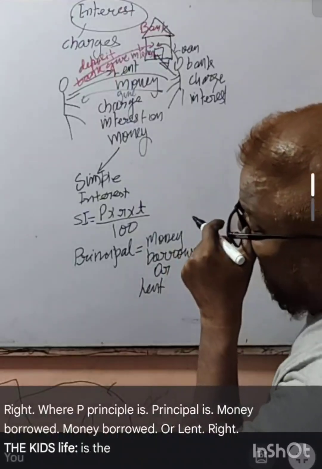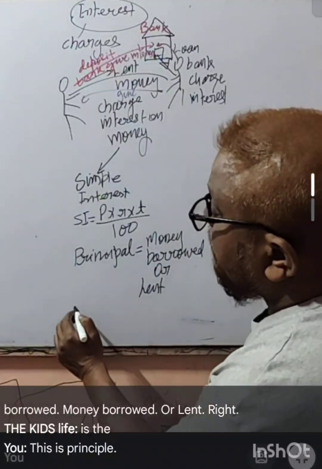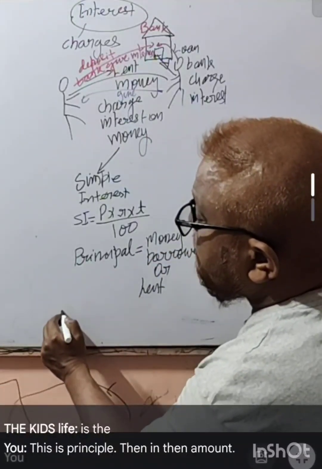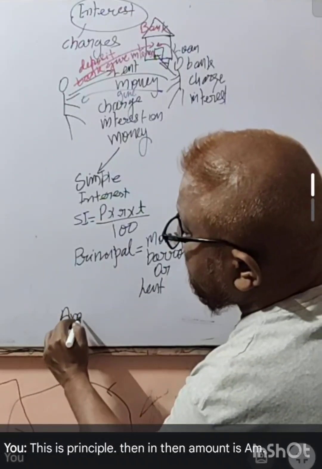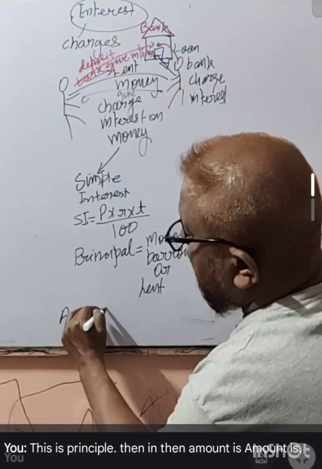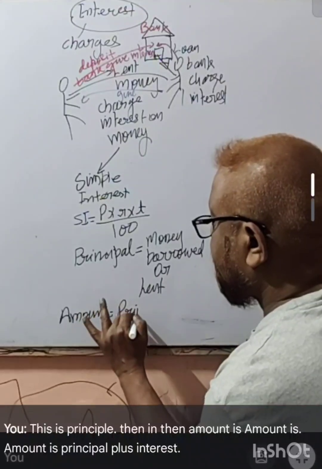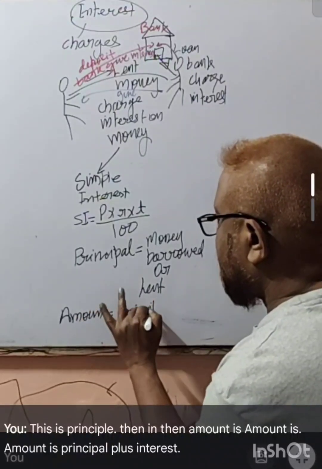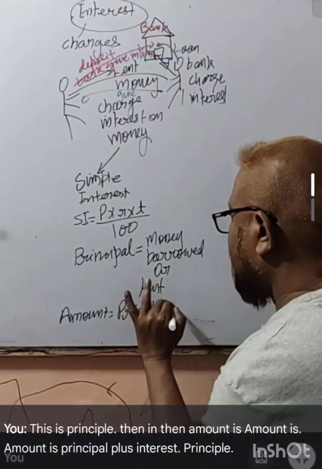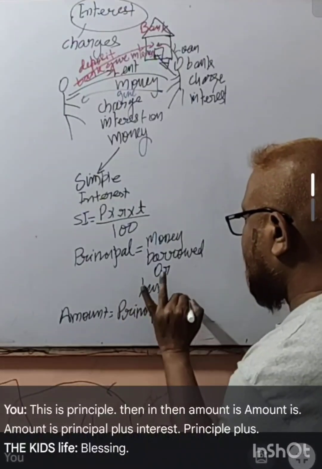Yes, sir. This is principal. Then amount is principal plus interest.